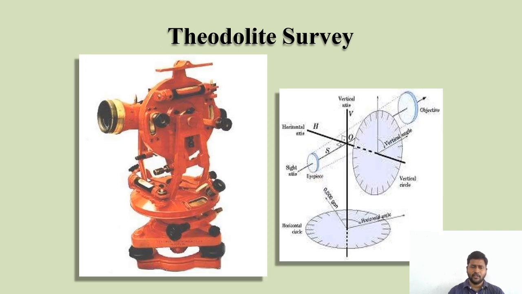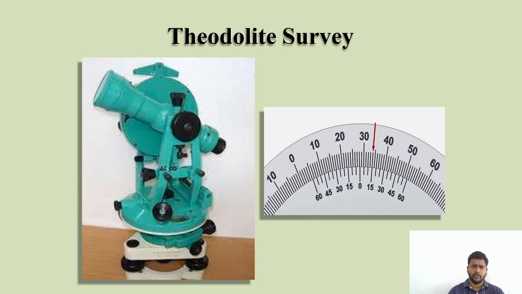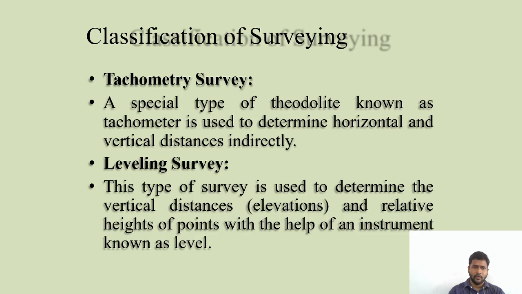This is the theodolite instrument. There is a telescope. I will explain how to collect data, how to measure and how to read the angles in your unit 3. Tachometric survey: the only difference is that the diaphragm inside the theodolite has cross marks at the top and bottom, and then it is called tachometric survey.